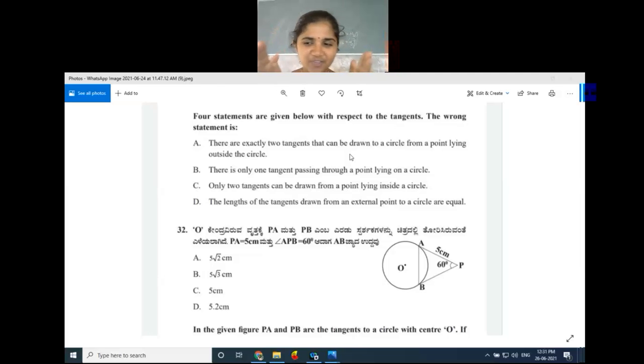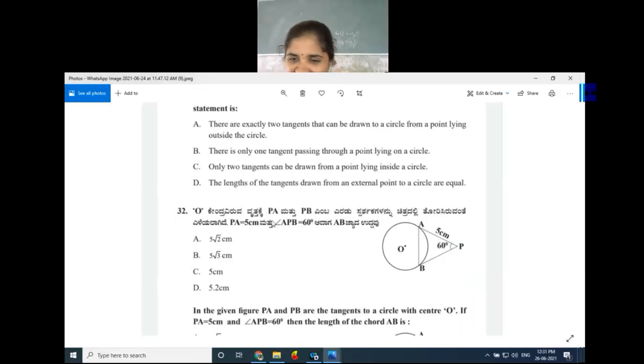We discussed the first figure now, when the point lies inside the circle. Then it forms a secant of the circle. Secant in the sense, a line which intersects the circle in two distinct points. So we cannot draw a tangent when the point lies inside the circle. Next, let us see the last statement also. The last statement is: the lengths of the tangents drawn from an external point to a circle are equal. Yes, this is our second theorem of the circle chapter. So here only option C is the wrong statement. Got the idea of this one?